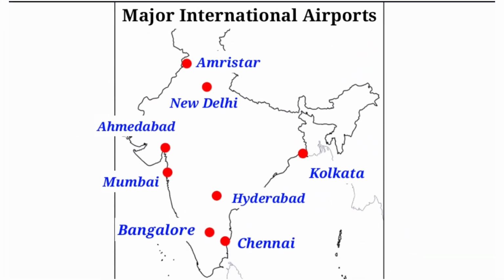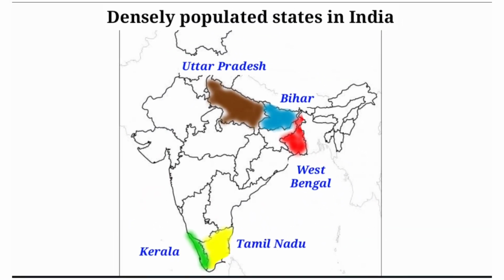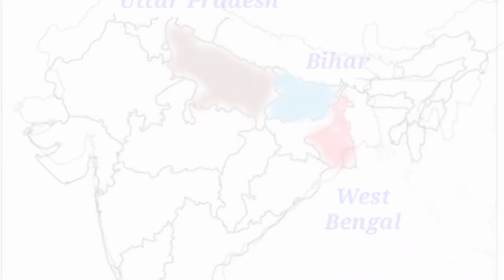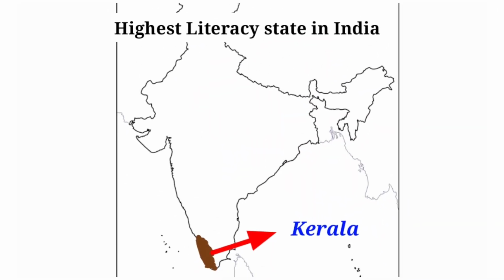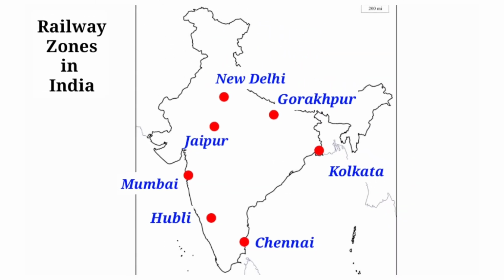Next, we have seen major international airports in India. Next, densely populated state of India we have seen. Next one, very easily we can remember this. Highest literacy in India, state Kerala. Next we have seen railway zones of India. All these directions we have seen.